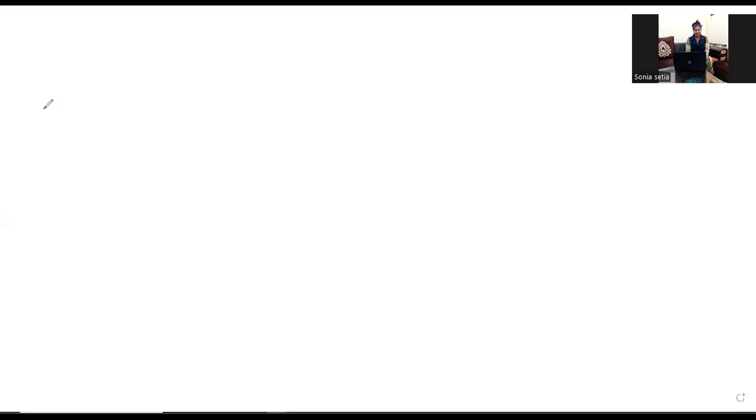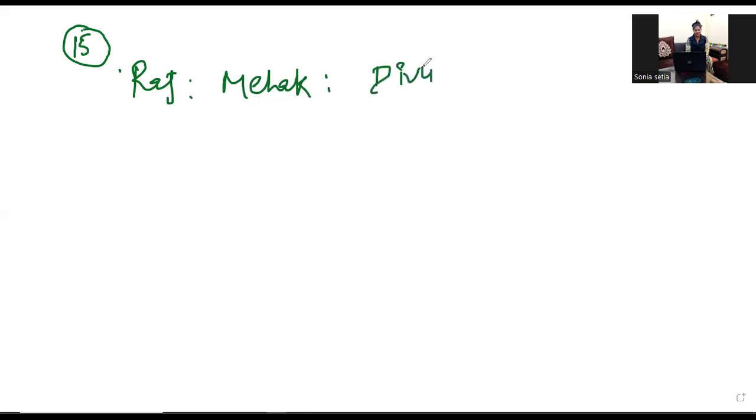First of all, I'm writing what is given in the question. There are three partners. Write the name of the three partners. This is question number 15. Raj, Mehak, and Divya. Now let us note down everything that is given on one page promptly. It will make things easier for you in the exam. So their PSR is 2:2:1.